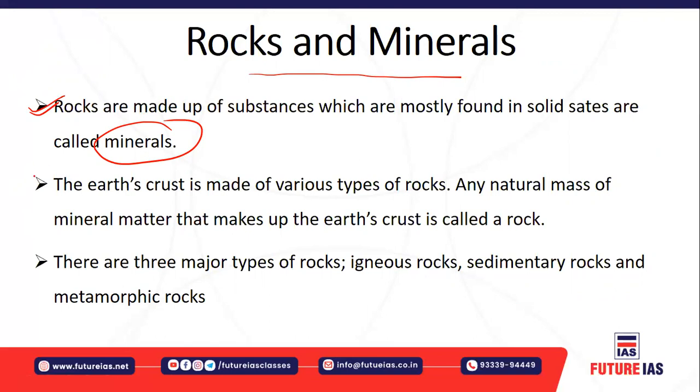And the earth crust is made up of different types of rocks. When you say the earth crust, both continental crust as well as oceanic crust are made up of different types of rocks, like igneous rocks, sedimentary rocks, and metamorphic rocks, isn't it? And that ultimately makes up the earth crust, which is nothing but rock. As I told you, there are three major types of rocks: igneous rocks, sedimentary rocks, and metamorphic rocks. One by one we will learn about them.